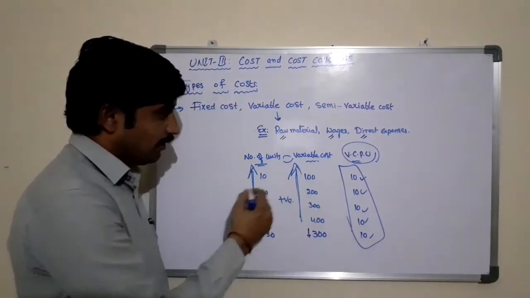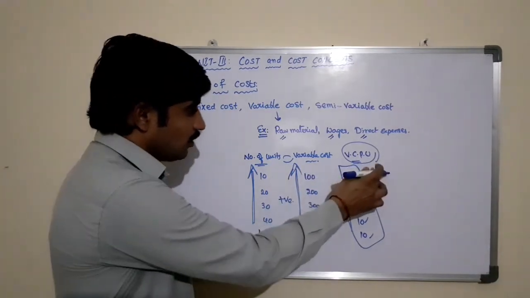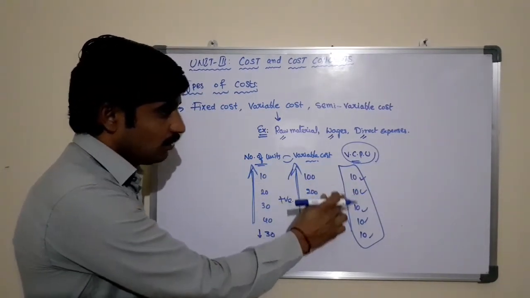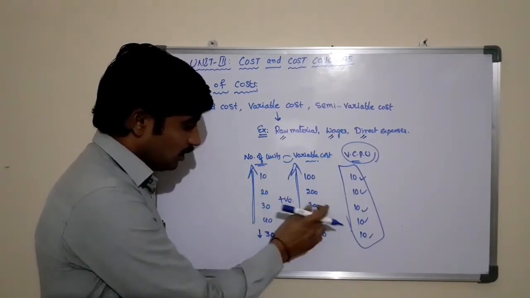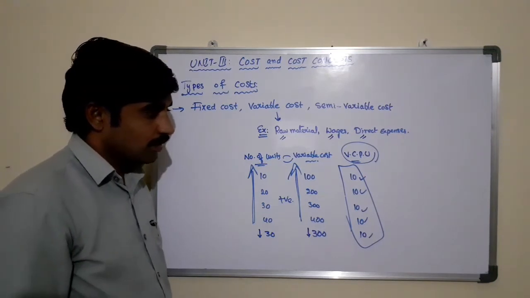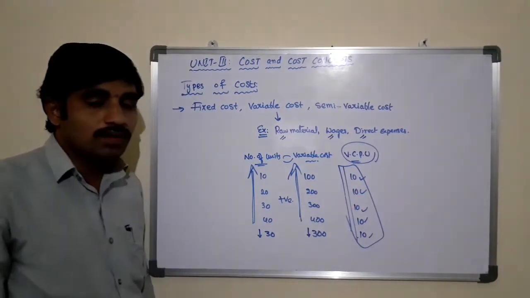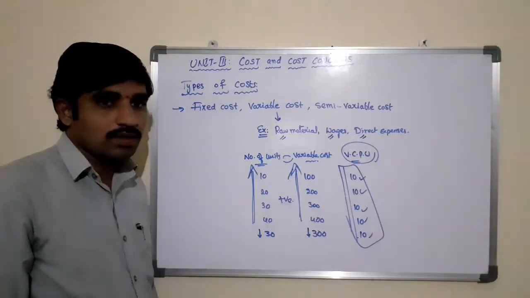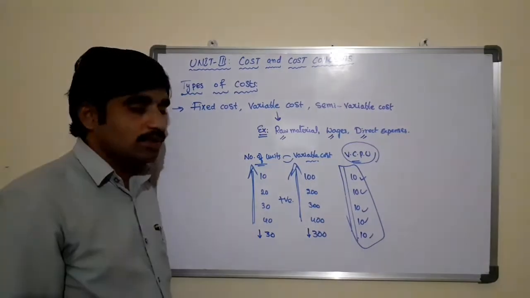It means the variable cost divided by the number of units equals the variable cost per unit: 100 by 10, 200 by 20, 300 by 30, 400 by 40. In certain cases, the variable cost per unit remains constant. So this kind of cost is known as variable cost.